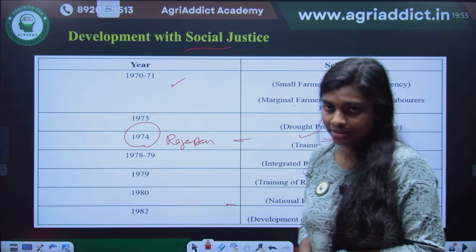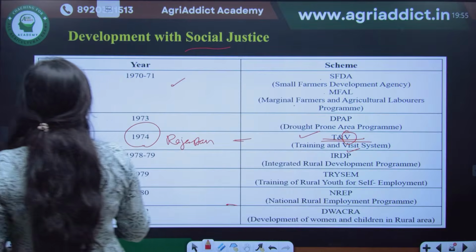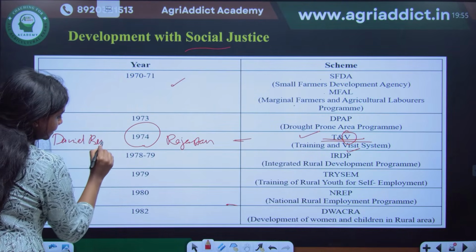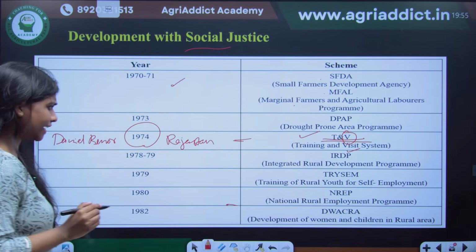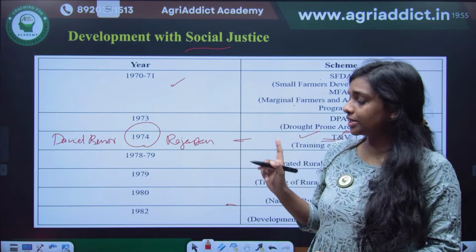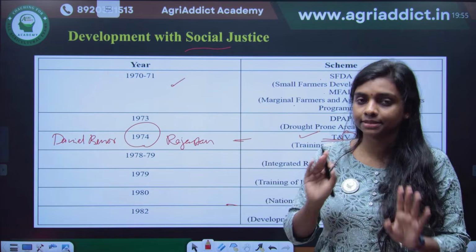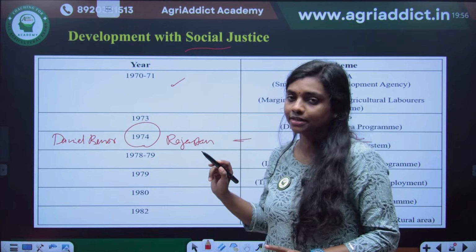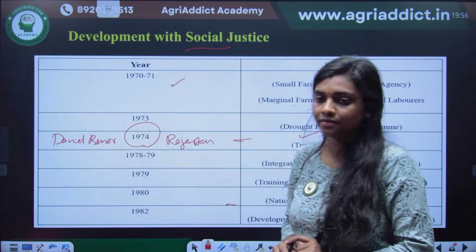The training and visit system, and the name associated with this is Daniel Benor. Actually, the T&V system initially started in 1973 in Turkey already, but in India it started in 1974 in Rajasthan. Okay, Daniel Benor is the person associated with it.